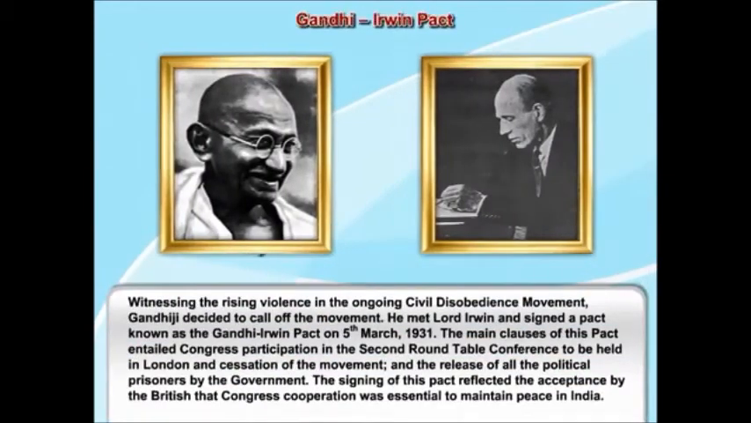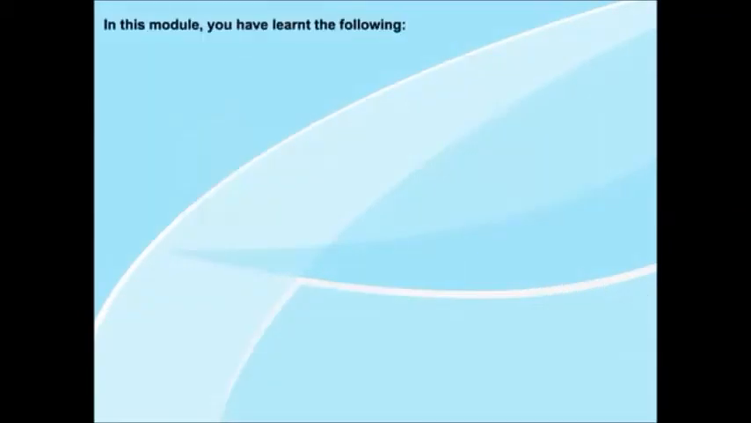Witnessing the rising violence in the ongoing civil disobedience movement, Gandhiji decided to call off the movement. He met Lord Irwin and signed a pact known as the Gandhi-Irwin Pact on the 5th of March 1931. The main clauses of this pact entailed Congress participation in the Second Roundtable Conference to be held in London, cessation of the movement and the release of all political prisoners by the government. The signing of this pact reflected the acceptance by the British that Congress cooperation was essential to maintain peace in India.